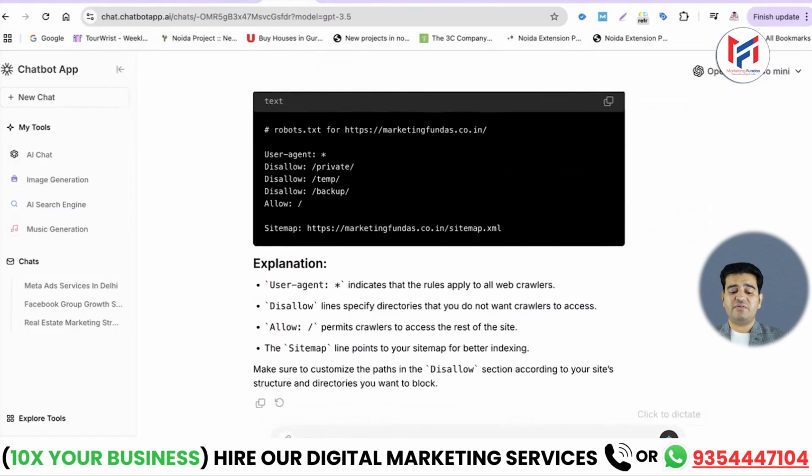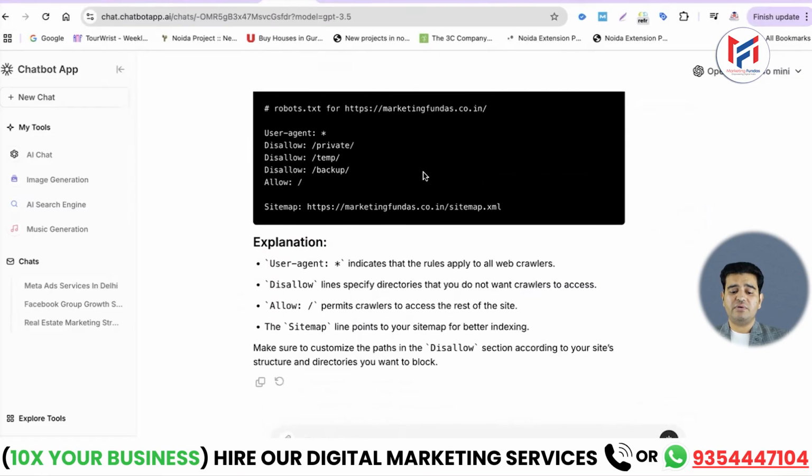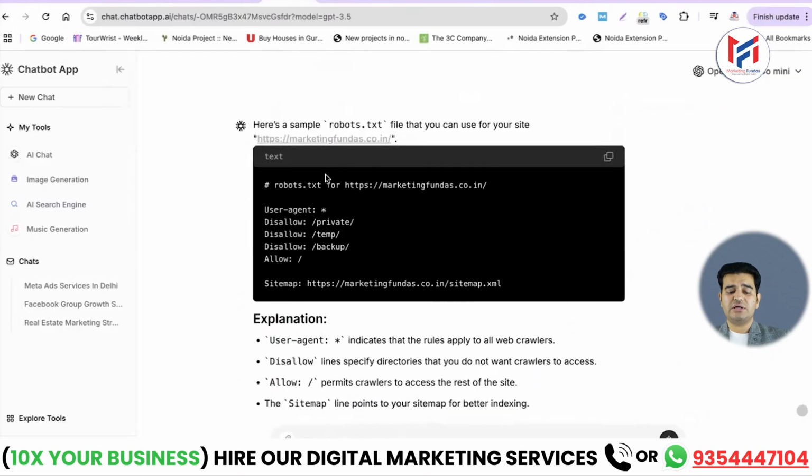Now look here, it has very quickly taken all the pages and everything on my website and created the complete robots.txt file, right? Now I can easily use this file. I can use it on this site. See how very easy it has made it. You can even get a sitemap instantly. And we already know AI can do the coding as well. So in this particular way, you can now do all sorts of on-page tasks, whether big or small, with the help of these AI tools.